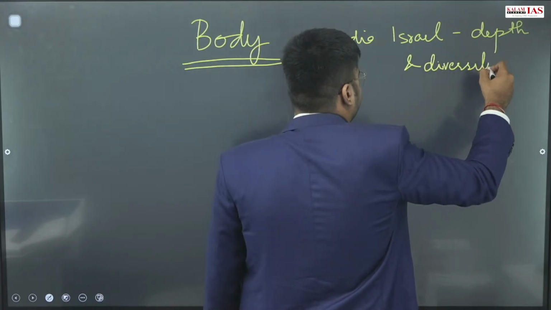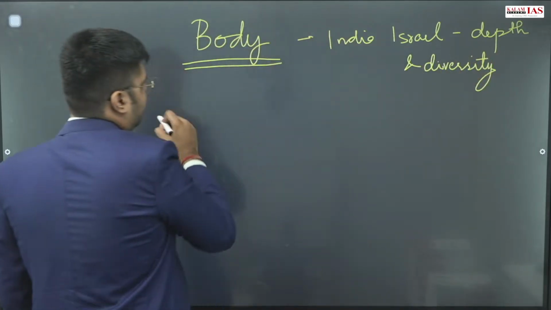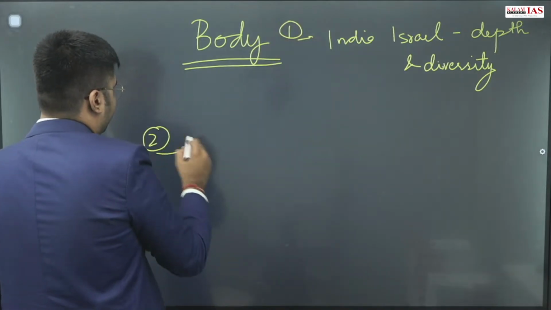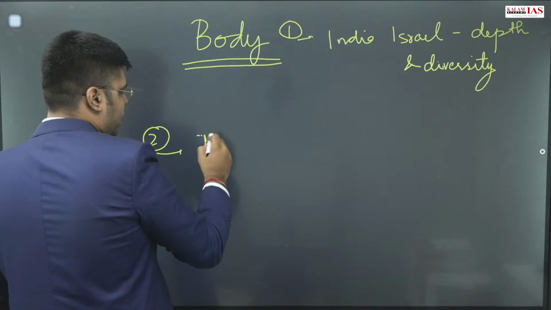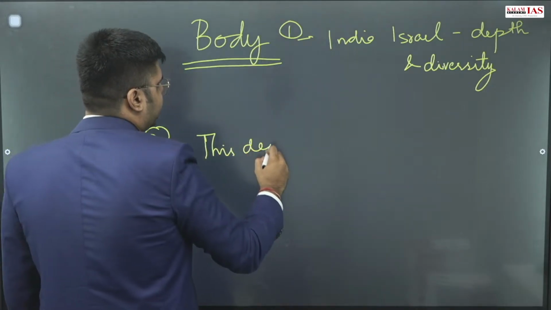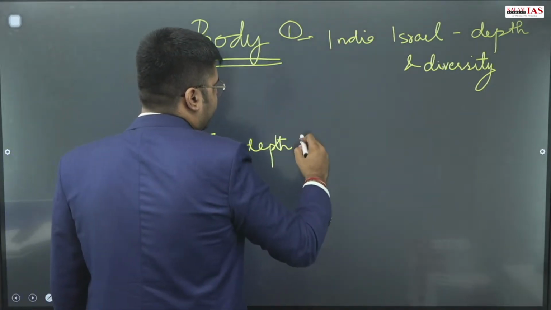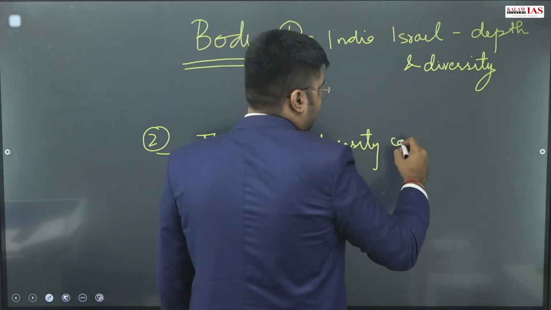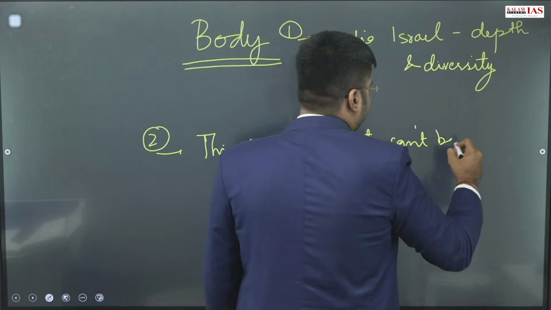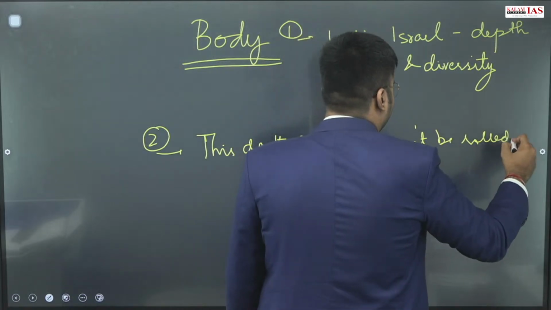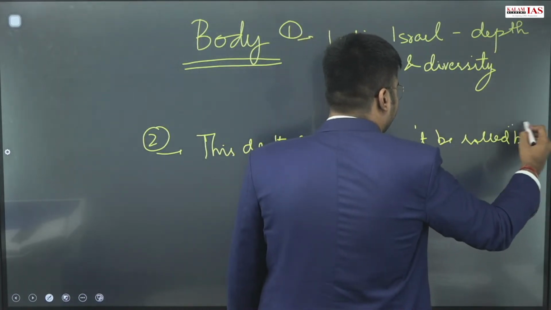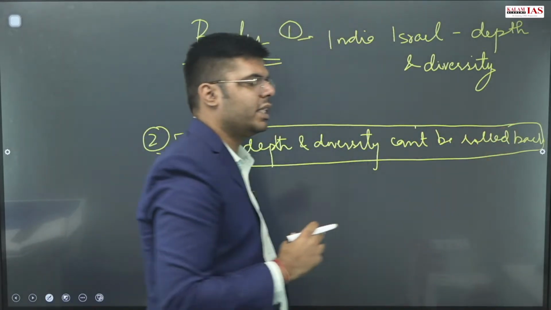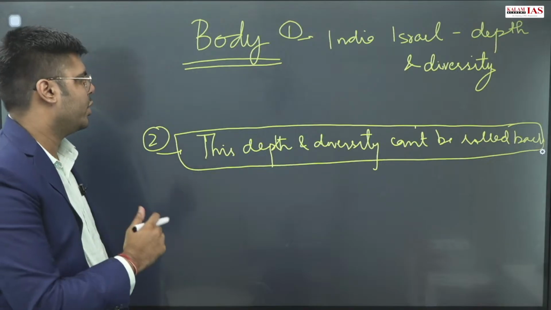Then the second discussion will be on how this depth and diversity can't be rolled back. This way we will highlight how it has acquired so much depth, diversity and closeness which cannot be rolled back.